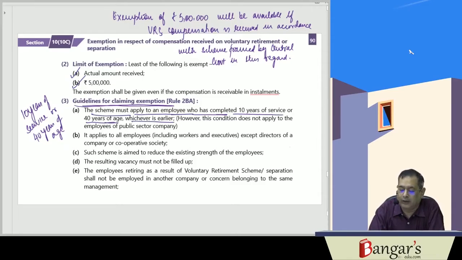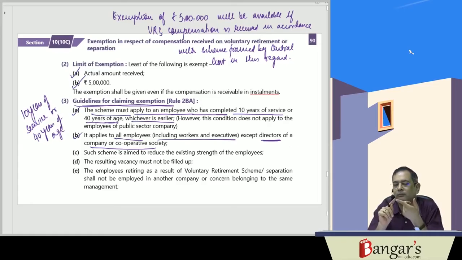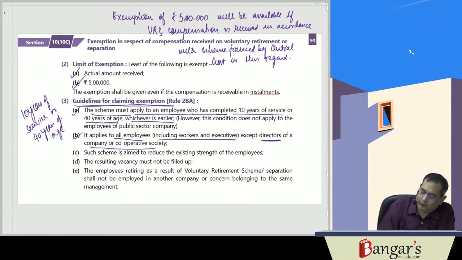Then this condition of 10 years of service or 40 years of age is not applicable to the employees of a public sector company. Then it applies to all the employees, including workers and executives, except directors of the company or cooperative society. So this VRS scheme applies to all the employees, including the workers as well as the executives, but the same is not applicable to the directors of the company or cooperative society.